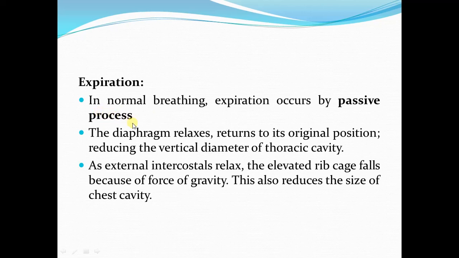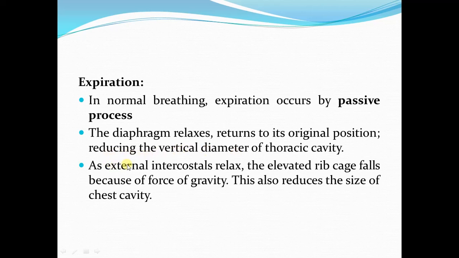As the inspiratory signal from the brainstem stops, there is relaxation of the diaphragm, as well as relaxation of the external intercostal muscles. Now, as the diaphragm relaxes, it returns to its original position, reducing the vertical dimension of the thoracic cavity.